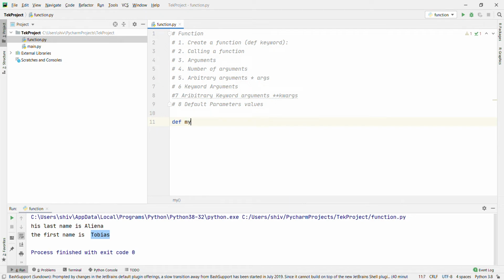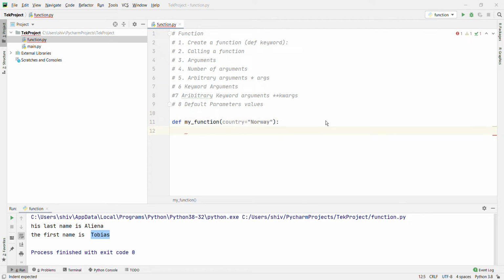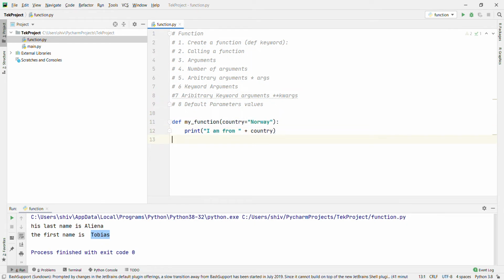def my_function, and passing country equal to Norway. Okay, and then print I am from country. Okay, let's go one by one with the example. My function.